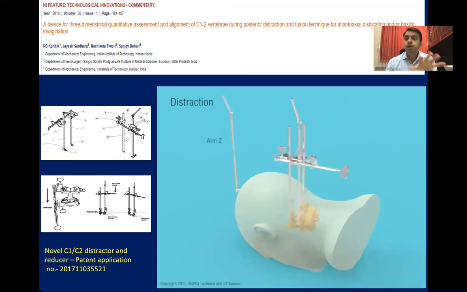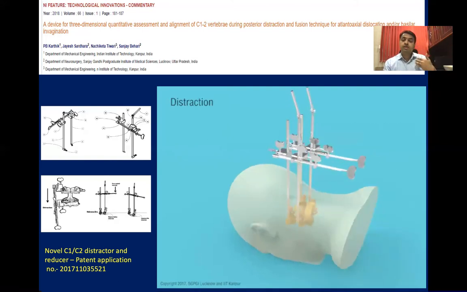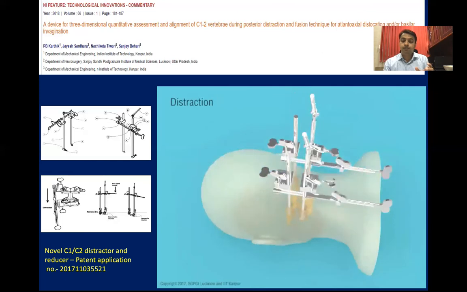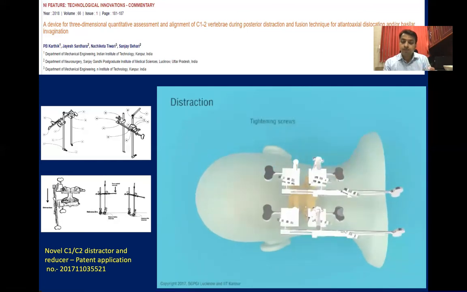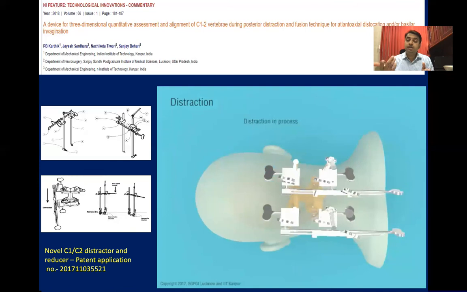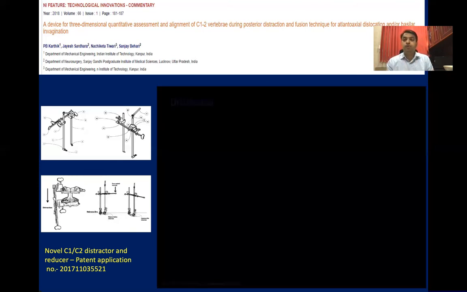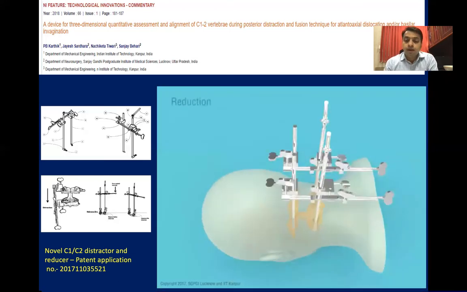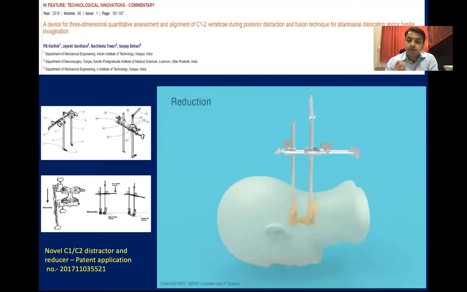Suppose we want to put a 4 millimeter spacer, then we distract both sides 5 millimeter, so that effortlessly we can fix this distraction, and without effort we can easily put a spacer without damaging the facet cortex by vigorous force, which we usually do. And easily, by compression and distraction, we can reduce BI as well as AAD.